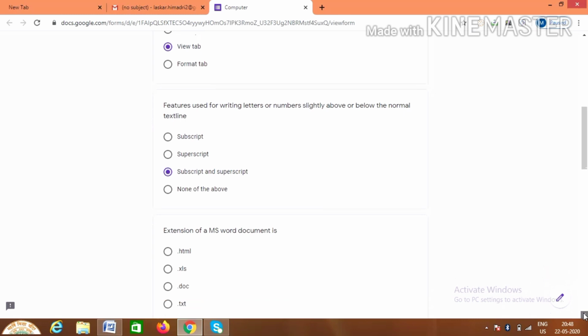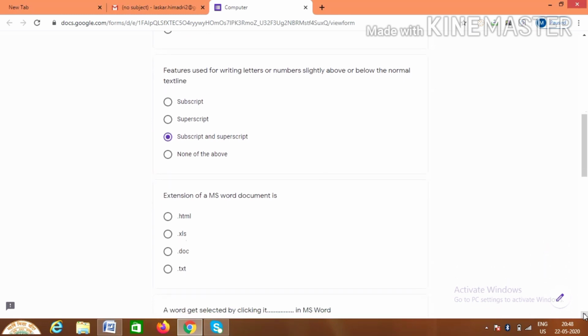Then come to the next line. Extension of a MS Word document. So students, what is extension? Whenever we are saving a file, a file name consists of two parts separated by a dot. The first part is the actual name, and then there will be a dot, and after that the extension. By looking at the extension, the computer comes to know what type of file it is.